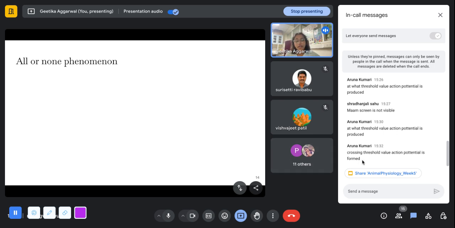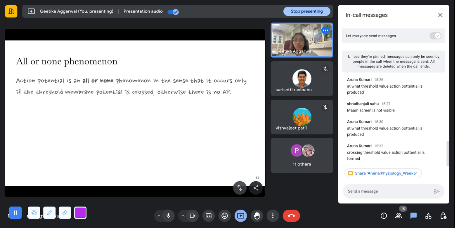So yes, Aruna, you're correct. Basically, only when the threshold value of the membrane potential is crossed can the action potential be produced. So action potential is an all or none phenomena in the sense that it occurs only if the threshold membrane potential is crossed. Otherwise, there is no action potential and the cell just comes back to its resting potential.